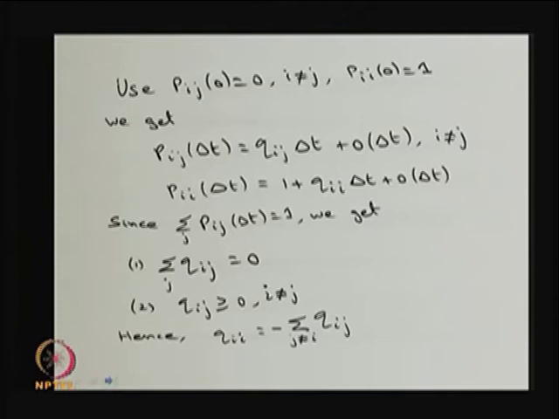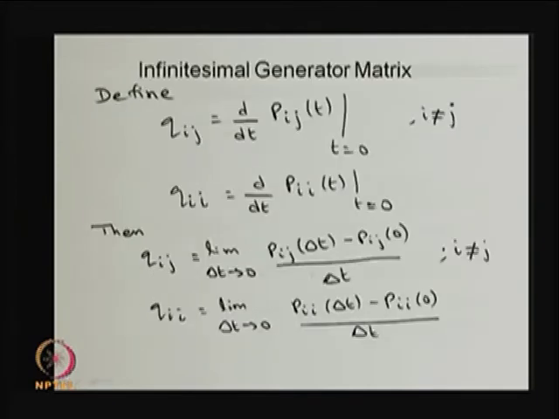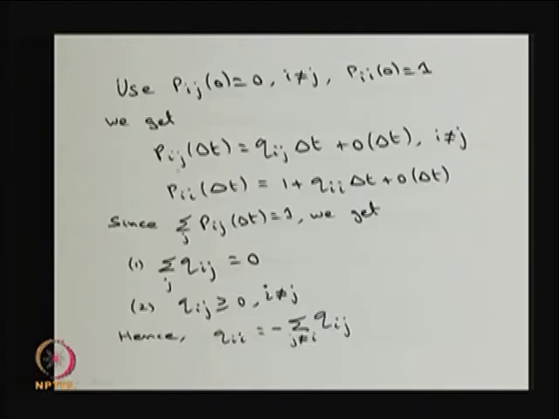Use this in the previous limit as delta t tends to 0. Therefore, Pij of delta t is Qij multiplied by delta t plus small o of delta t. That means as delta t tends to 0, this whole quantity tends to 0.